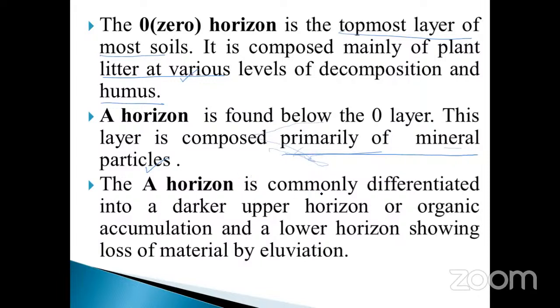And the A horizon is commonly differentiated into a darker upper horizon of organic accumulation and a lower horizon showing loss of material by elevation. The dark upper horizon is denoted as O, or organic accumulation, which means the litter at various levels of decomposition and humus.